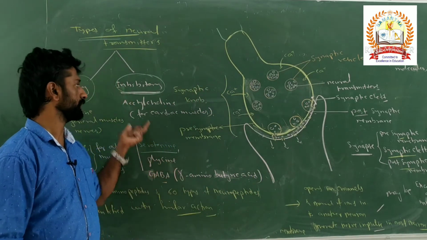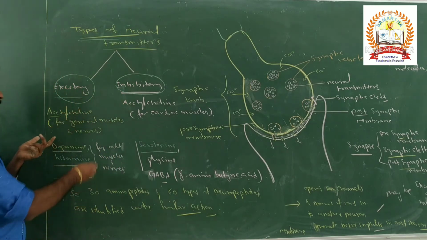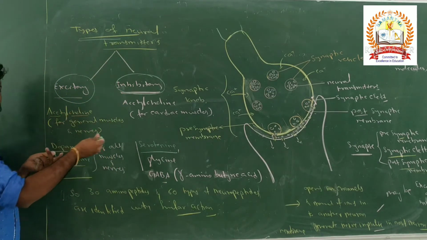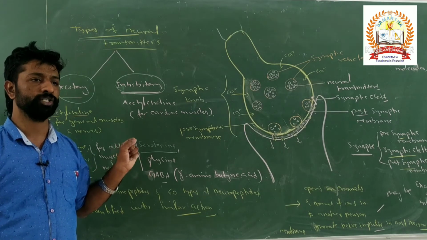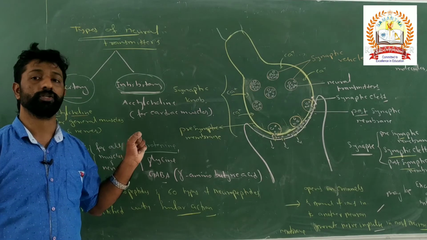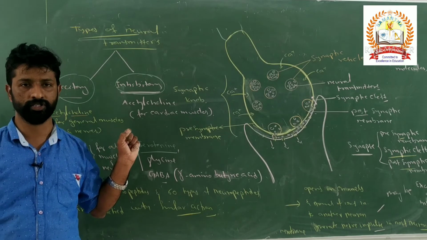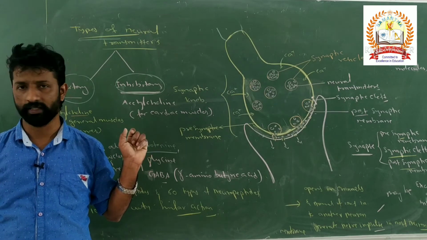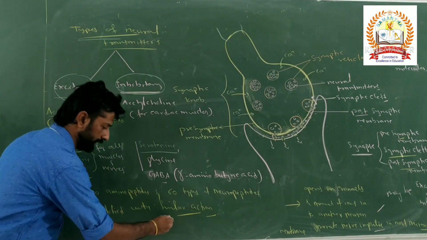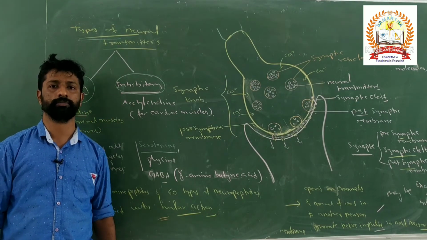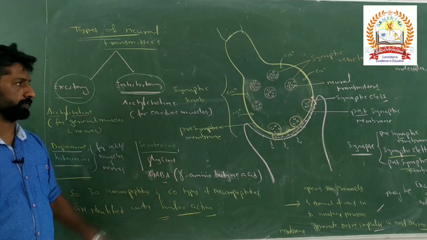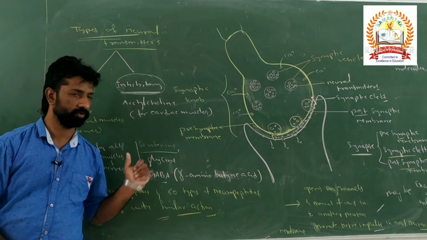So here also, in order to stop the excitatory activity of acetylcholine, it must be broken down into acetate and choline by cholinesterase. So this is regarding the types of neural transmitters and their examples. Any doubt? Make a note of these points.